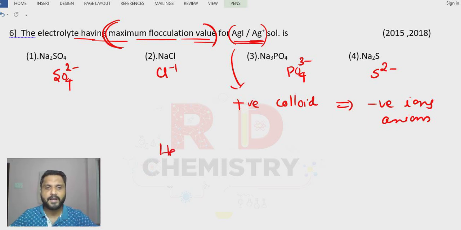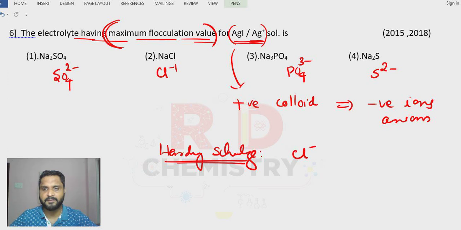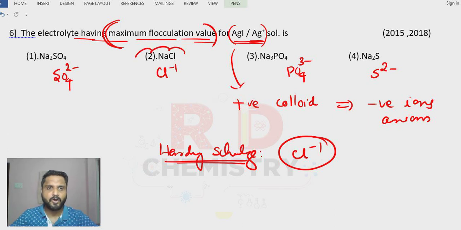According to Hardy-Schulze rule, larger the valency, better is the coagulating agent and less amount is required. If the charge is less, for example, in the case of Cl minus, the charge is less in the anion compared to the other anions, therefore this is required in maximum amount. So it is having maximum flocculation value. So the answer is option number 2, sodium chloride here.